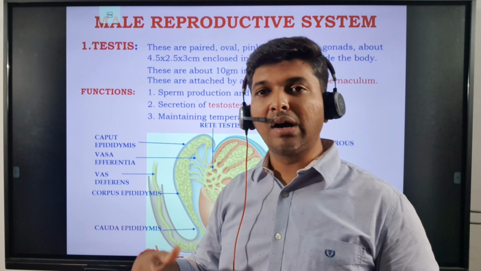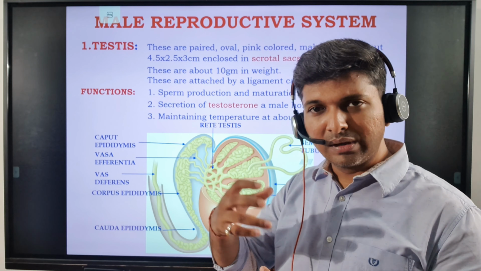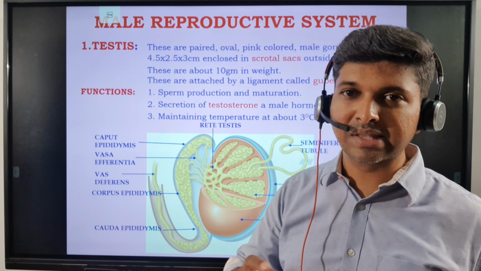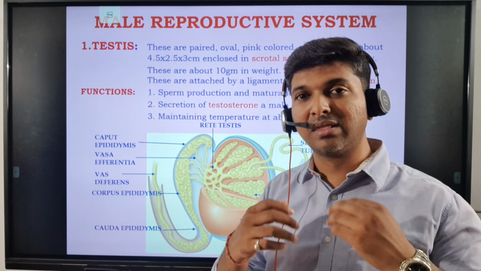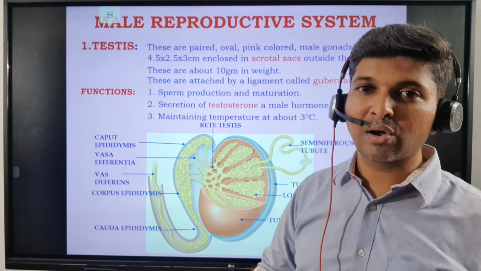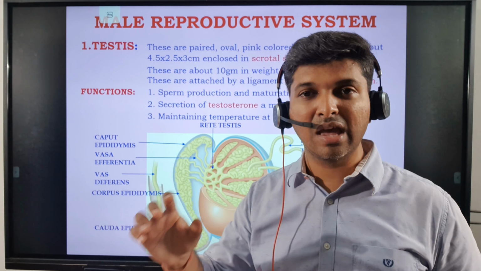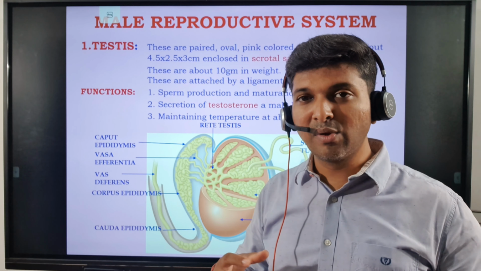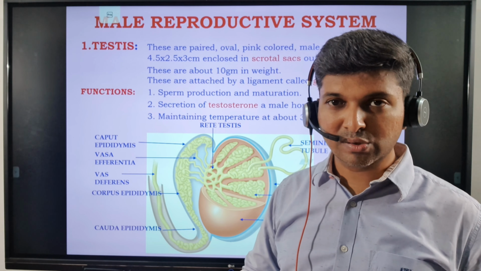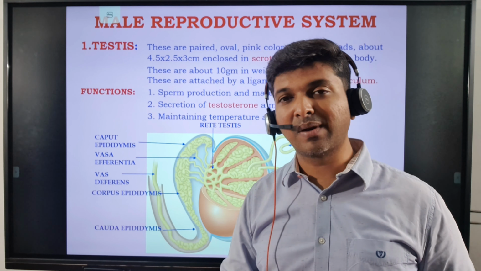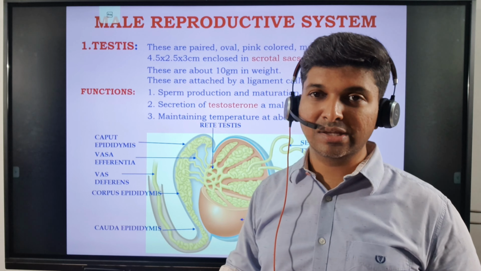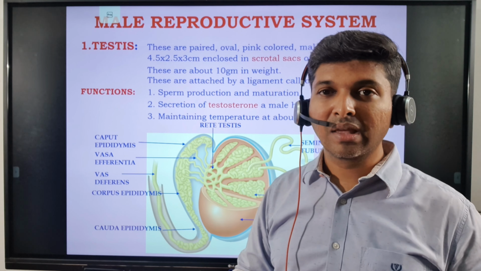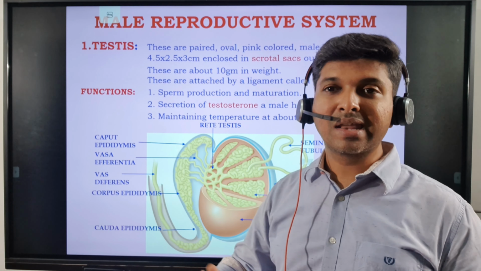They are being produced in the order of spermatogonia, primary spermatocyte, secondary spermatocyte, spermatid, spermatozoa, and finally the mature sperm. Around these seminiferous tubules there are some cells which are called Sertoli cells. These Sertoli cells are also called the nurse cells. These nurse cells nourish the sperms. Then there are also the Leydig cells or the interstitial cells, stimulated by interstitial cell stimulating hormone, which will stimulate the cells to produce what? Testosterone. So another function of the testes is that it is producing the male sex hormone, that is testosterone. We've seen the secondary sexual characters about puberty in our last class. This was because of testosterone.